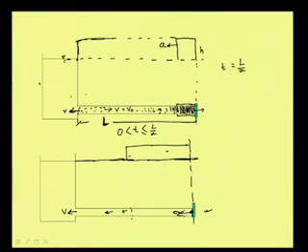Now when this water is moving, there is no water further. So what will happen if there is no water? Water is moving in this direction, there is no further water, so there will be negative pressure, a vacuum sort of thing will happen, and negative pressure will be generated.